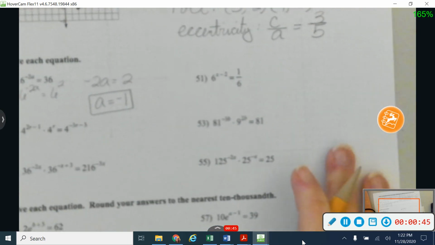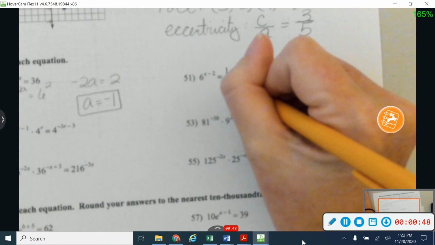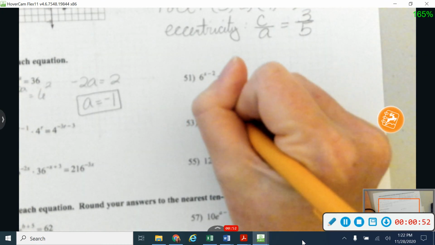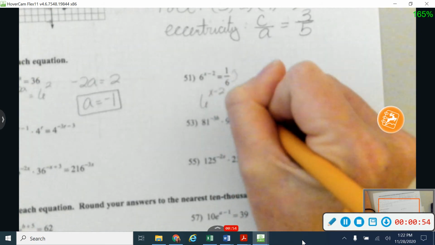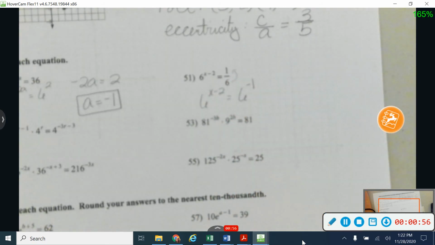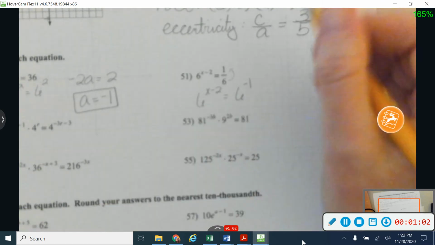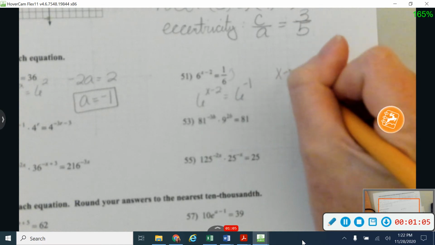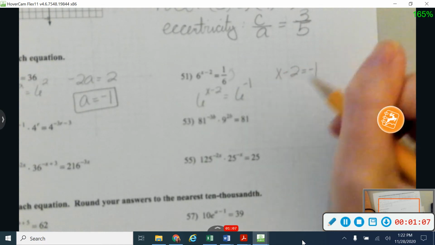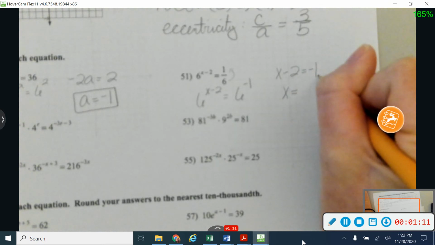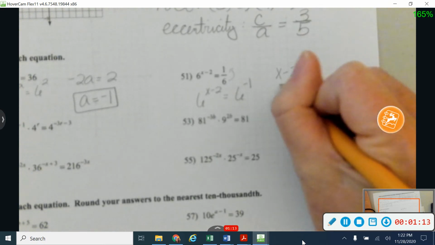Okay, on number 51, I'm going to do the same thing. So I'd like to take this 6 and move it up to the top, and in order to do that, I'm going to change that into being 6 to the negative 1 power. So anytime you change sides of a fraction bar, you want to put a negative on your exponent. And so again, if my bases are equal, I can now say that my exponents are equal. And I'm going to add that 2 over to the other side. So negative 1 plus 2 gives me 1.